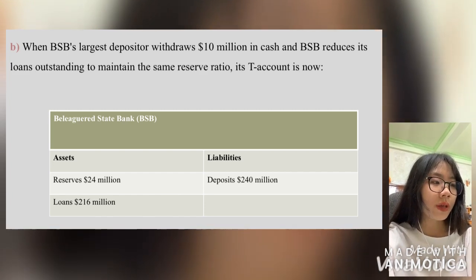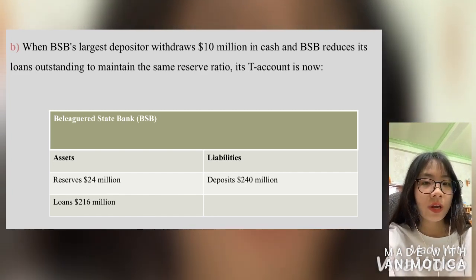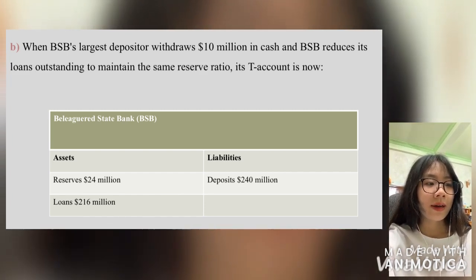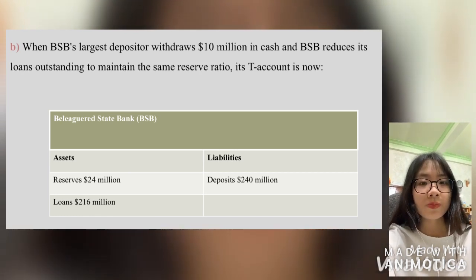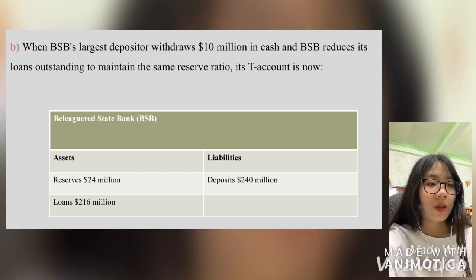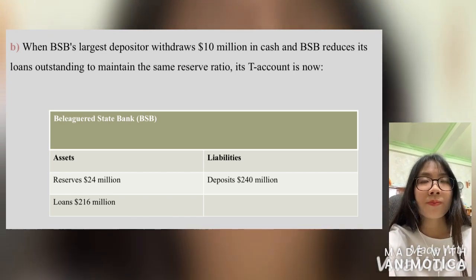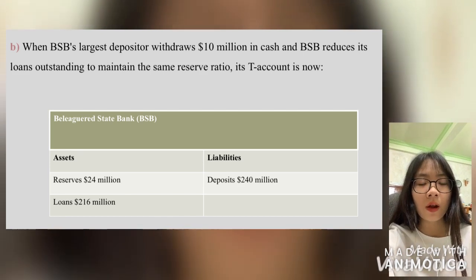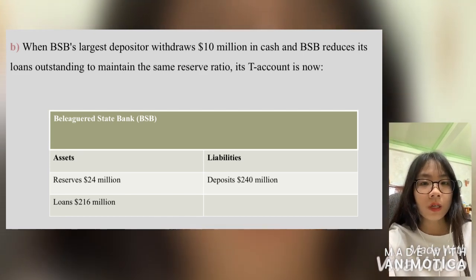When withdrawing $10 million in cash, this also means assets and liability must be reduced by $10 million, and the figure of both columns must reduce from $250 million to $240 million.